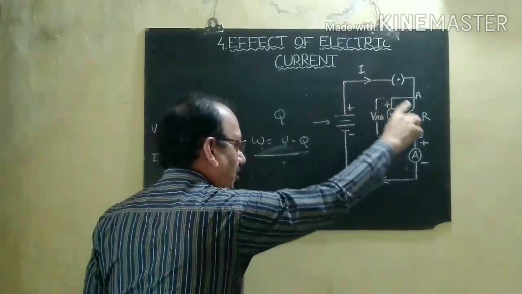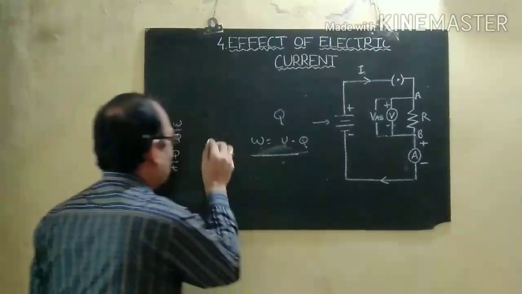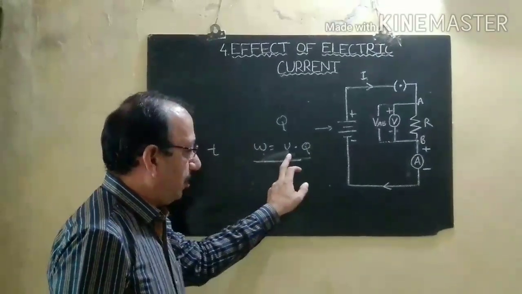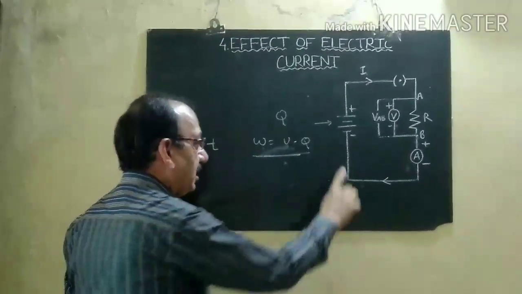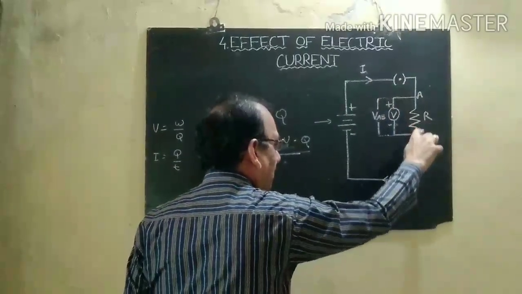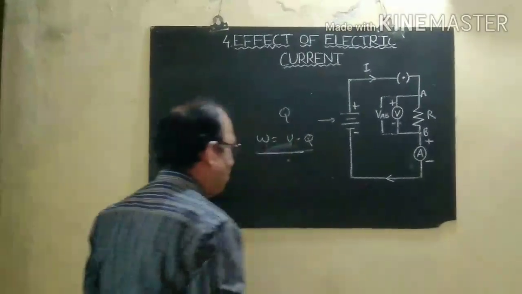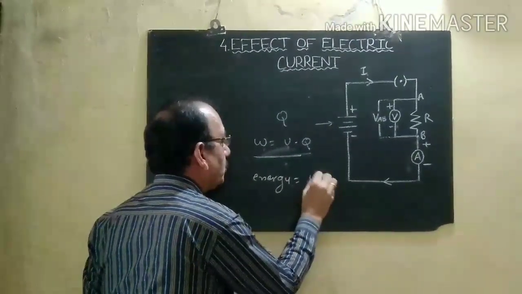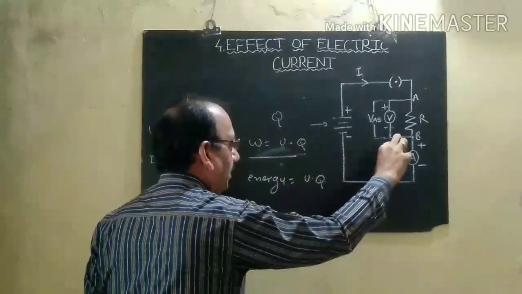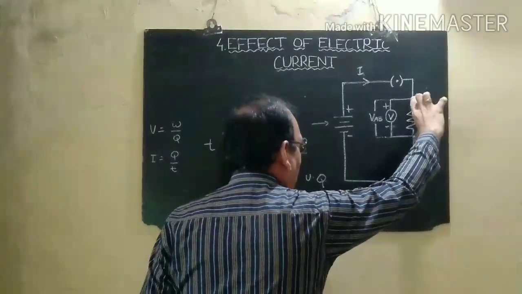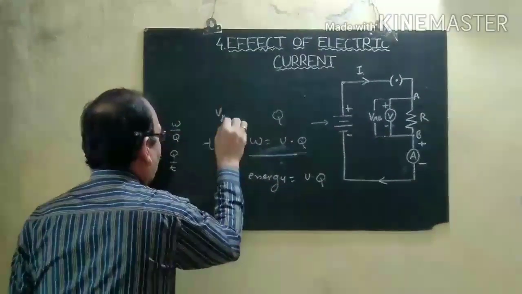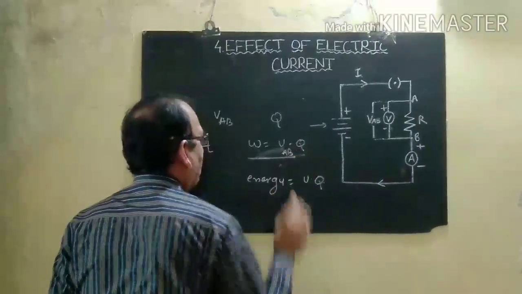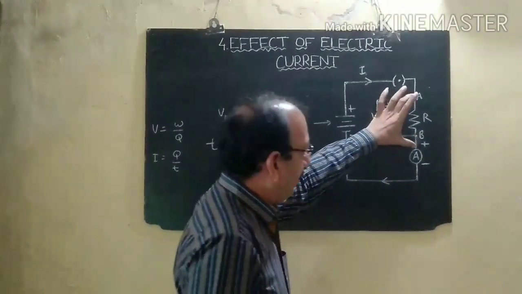The time required to do this work is T. In time T, the work done will be V into Q. This energy which is supplied by this electrical cell to this resistor is equal to V into Q. This potential difference between A and B we can indicate as VAB. This potential difference will be across the AB resistor.